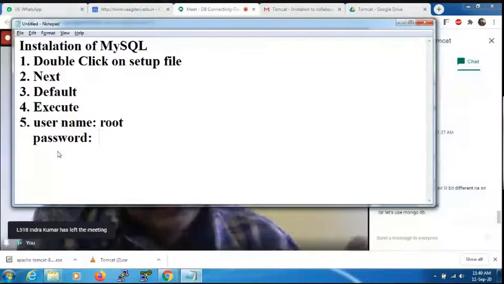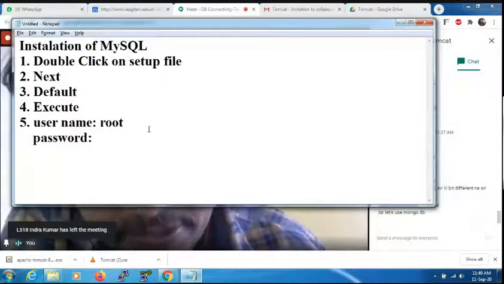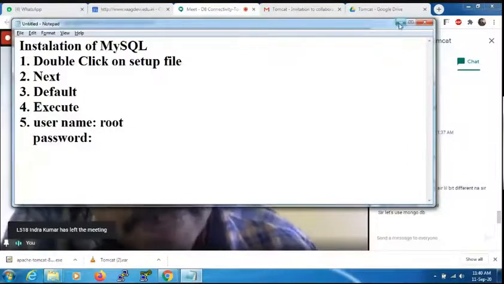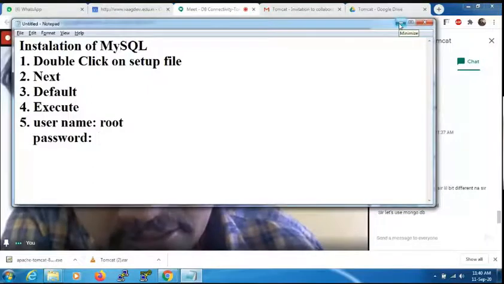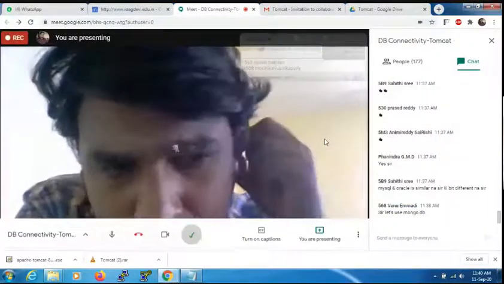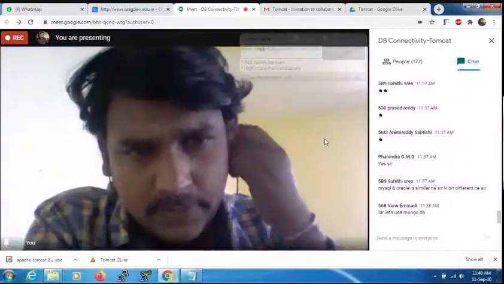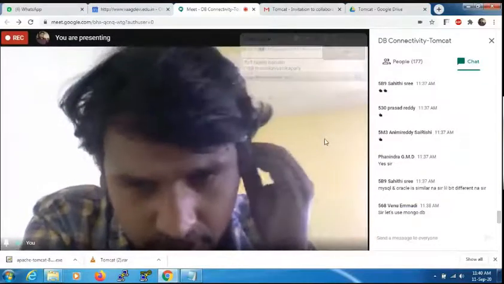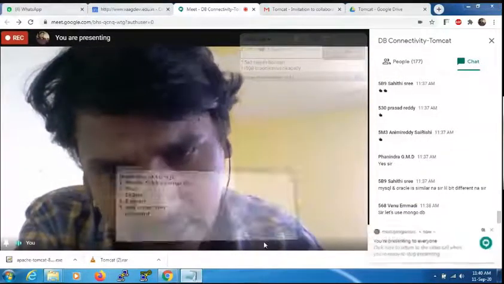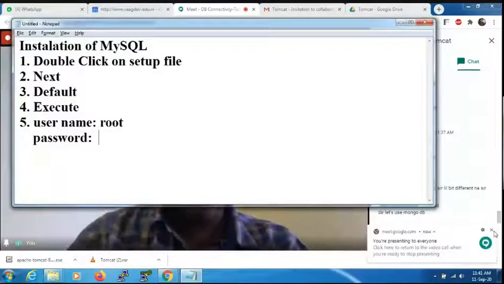But in my computer I won't use any password. Any password means blank password. I'm using a blank password. Blank means there is no password here. I'm only using the username. Is it clear, everyone? If it is clear, please give a thumbs up or say yes clear. Let me know, everyone.